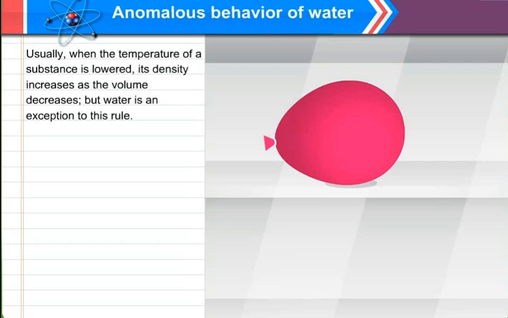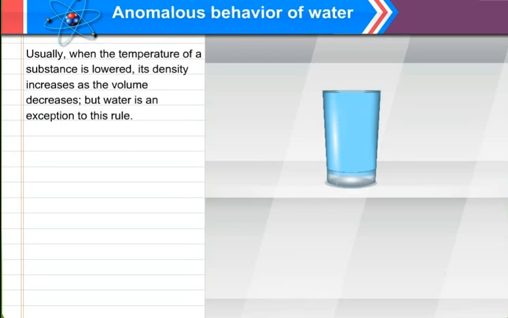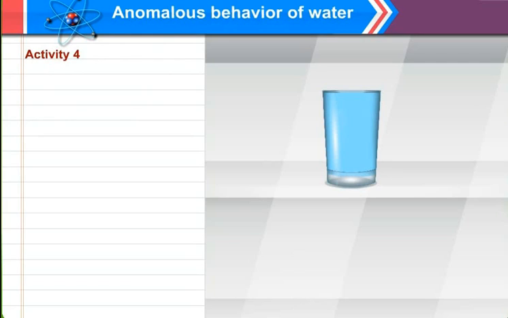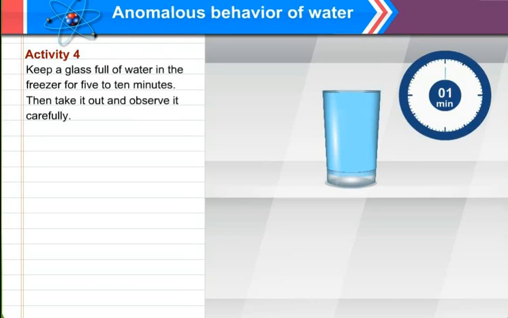And the volume decreases. As we have seen, density is mass upon volume. If density increases, mass increases. If density increases, volume decreases. But water is an exception to this rule. Water does not follow this normal rule. It behaves abnormally. And this behavior of water is called anomalous behavior of water.